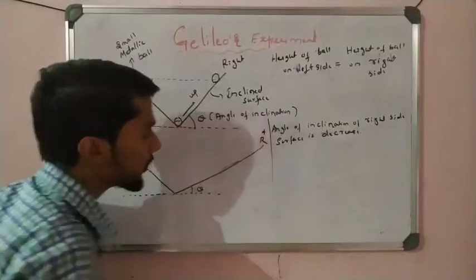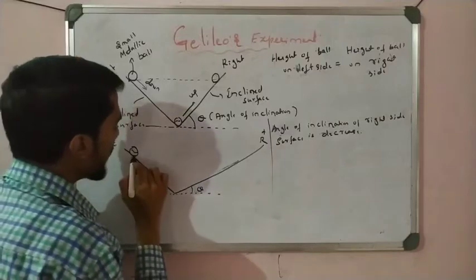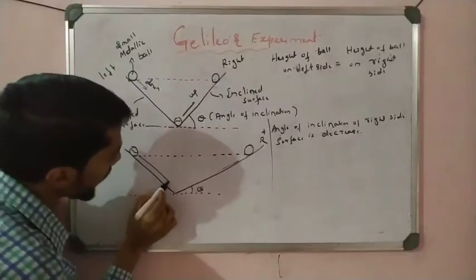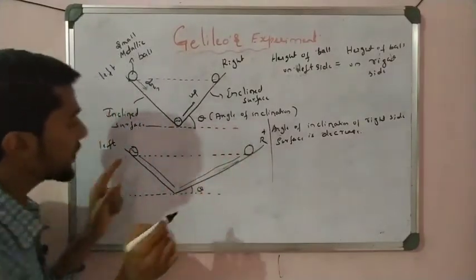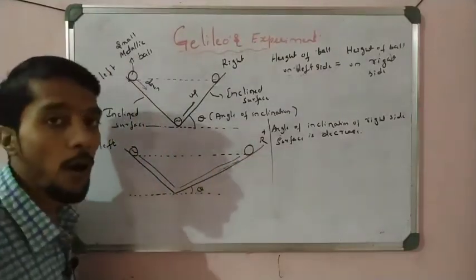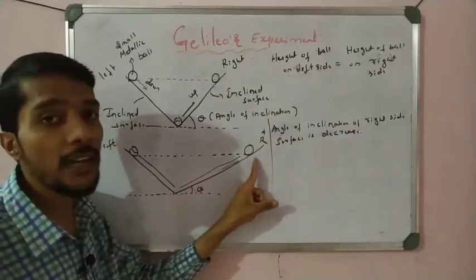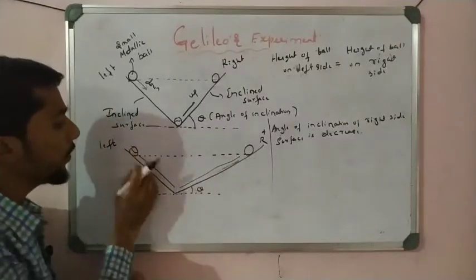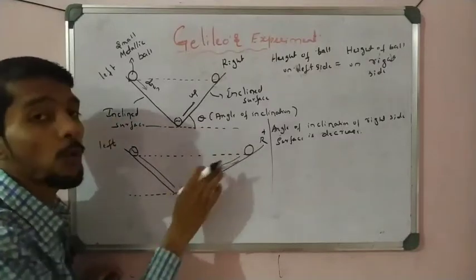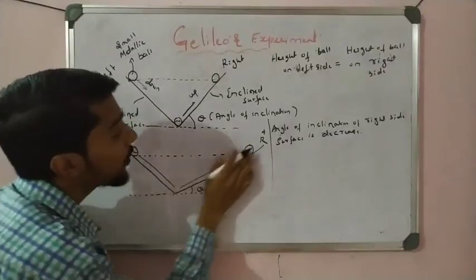Now what happens? See, when Galileo releases the ball from this height, what happened? The ball reaches the same height. Again the ball rolls on, goes up and then reaches the same height. The height of the ball on the left side equals the height of the ball on the right side. At what height you release the ball, at that height the ball reaches on the right side. So again we observe that whether the angle of inclination is less or more, that does not affect the motion of the object here. The object again reaches the same height, but the object must travel a long distance here, right?